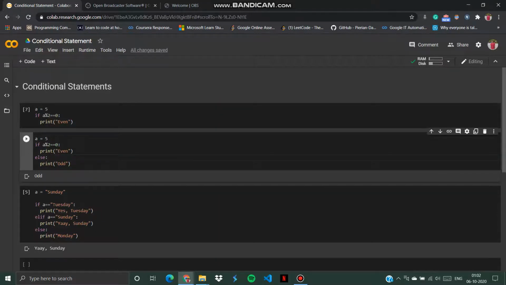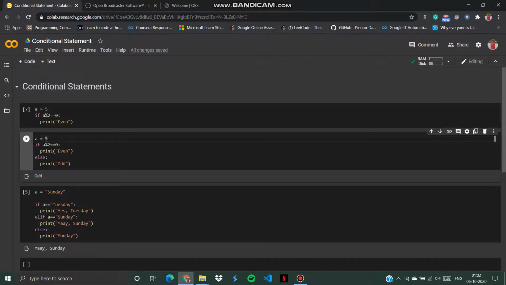As I have told you, if certain conditions are satisfied, we'll print this. If certain conditions are not satisfied, we need to output something at least, right? So we'll output its counterpart. In case we have two possibilities, either a number is even or a number is odd, so we'll be checking that over here.